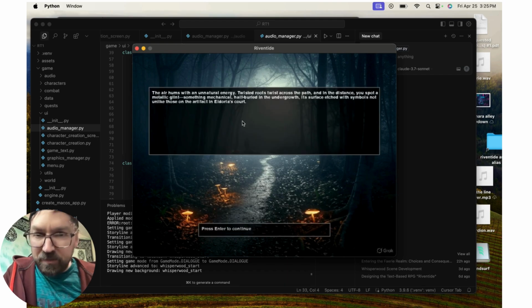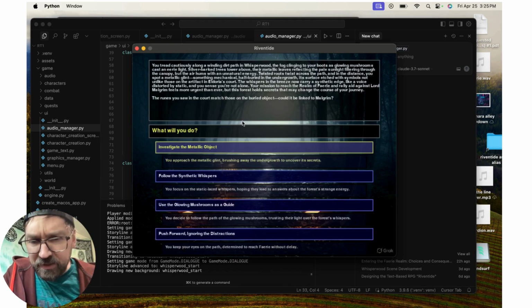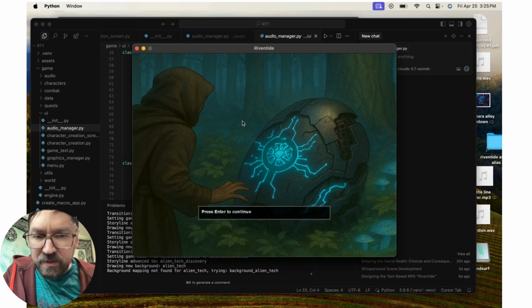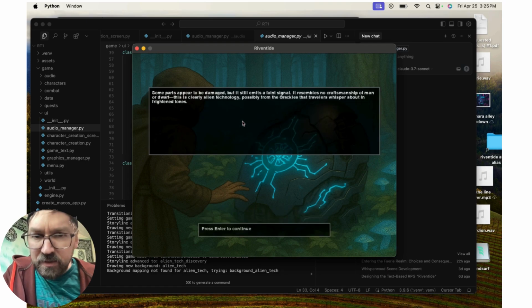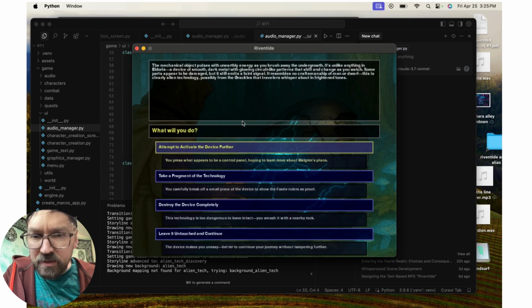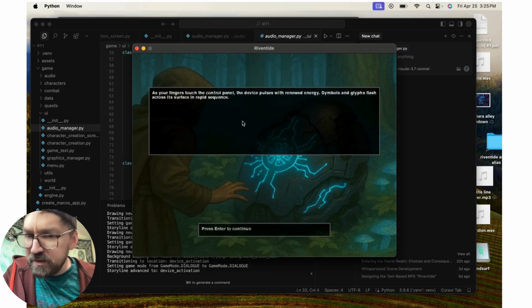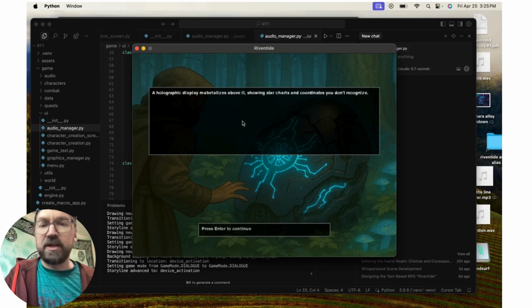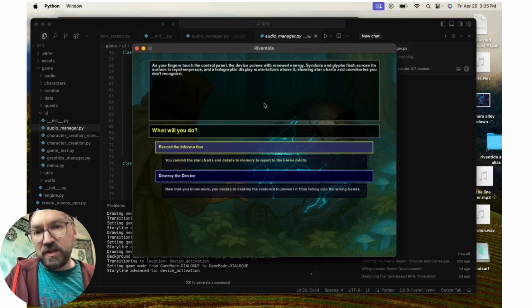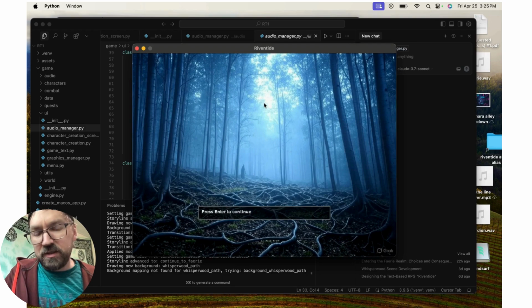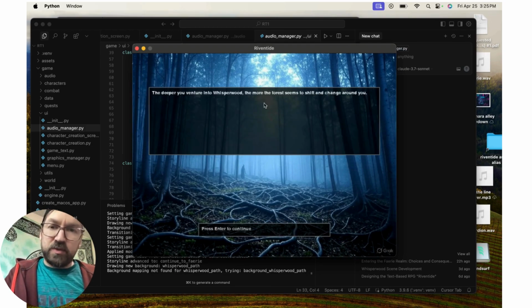We have some built in here. Yeah, I think we have one for the metallic object here when we hit it. If we activate the device, maybe a long echo. It doesn't make a lot of sense, but we can keep working with those. So that's about as far as we've gotten.